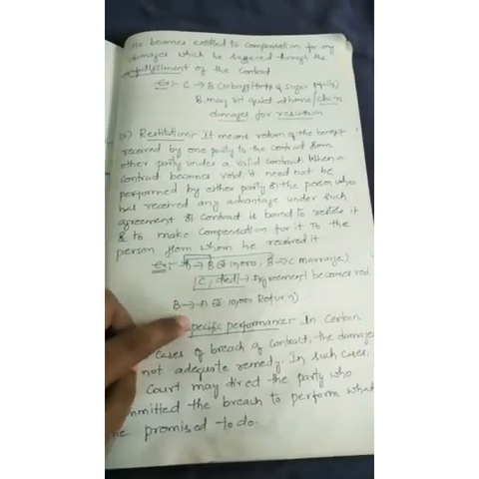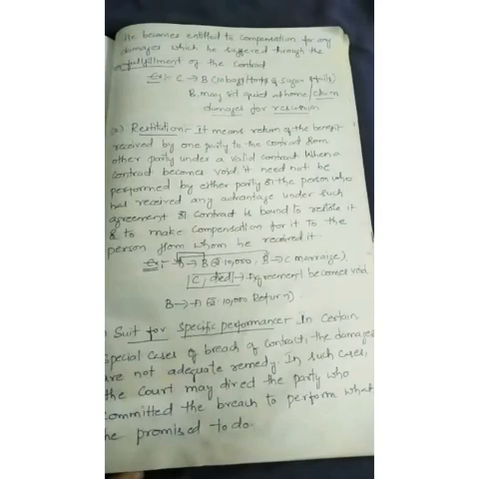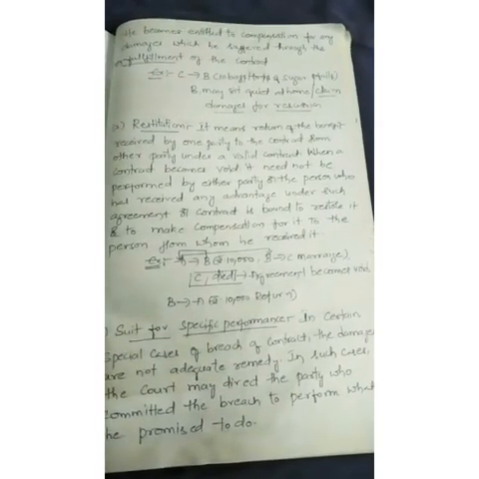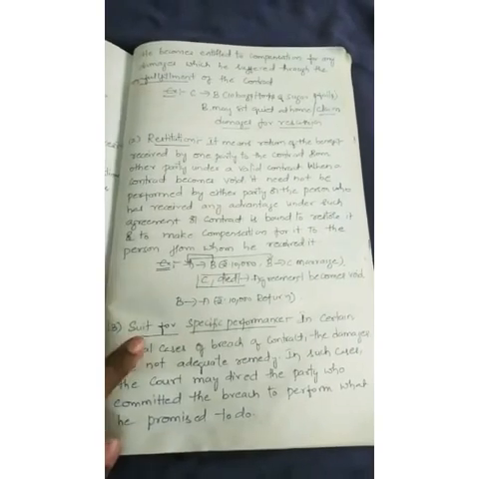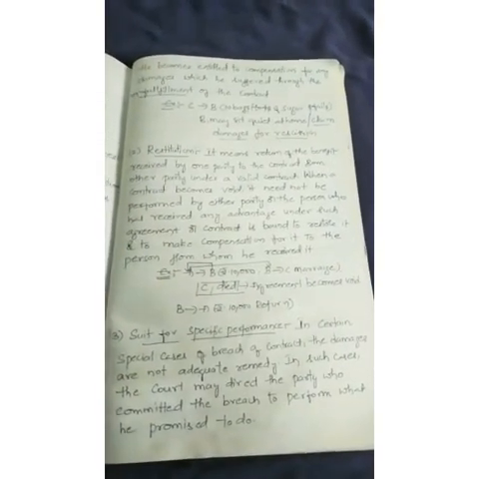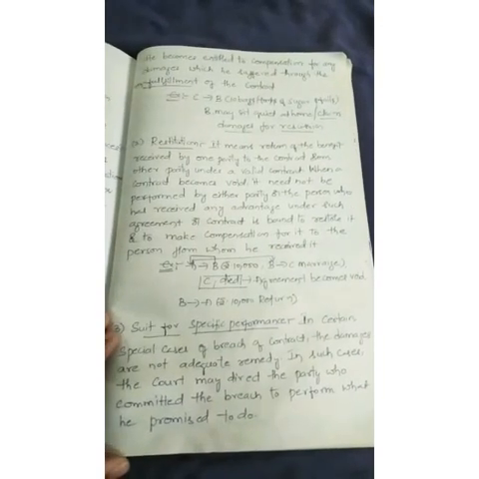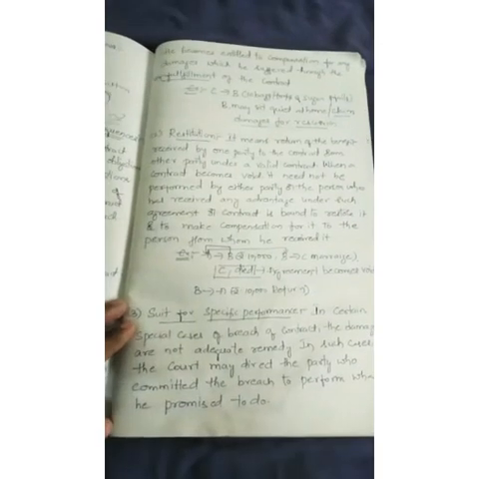Because this B cannot perform the contract, hence the breach happened, right? That's why this is one type of the remedy. Next one is a suit for specific performance. In certain cases of breach of contract, damages are not an adequate remedy. In such a case, the court may direct the party who committed the breach to perform what he promised to do.